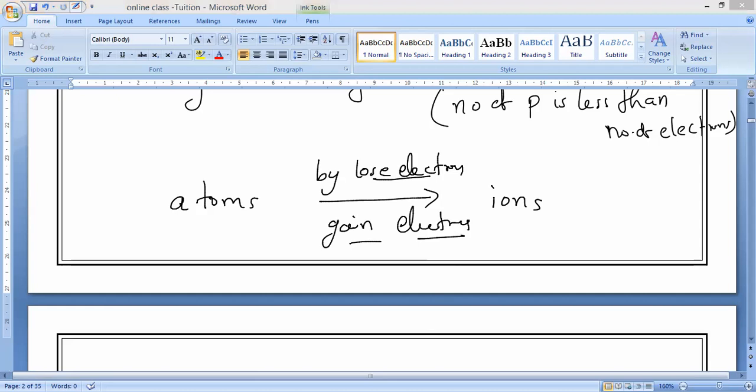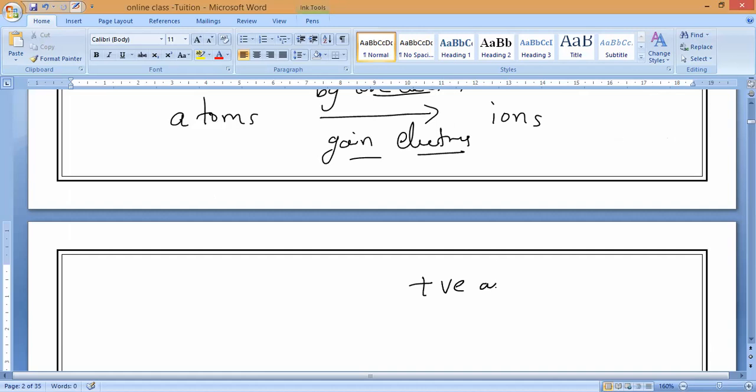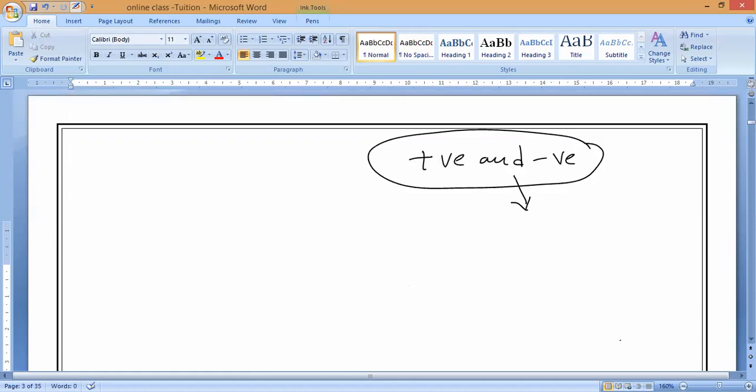Clear? So now, positively charged ions, what should we call them? Cation. And negatively charged ions, what should we call them? Anion. These are held together by strong forces of attraction. That is what we call the electrostatic force of attraction. Positive and negative combine and are held together by the strong force of attraction. Guys, that is how to remember.